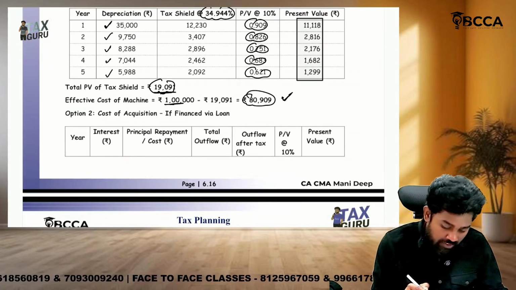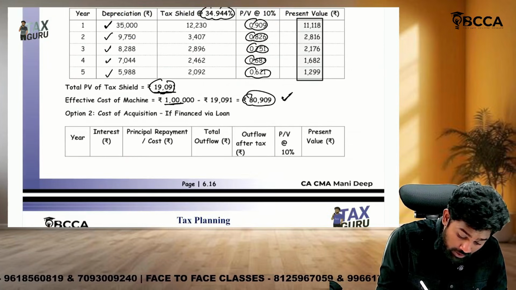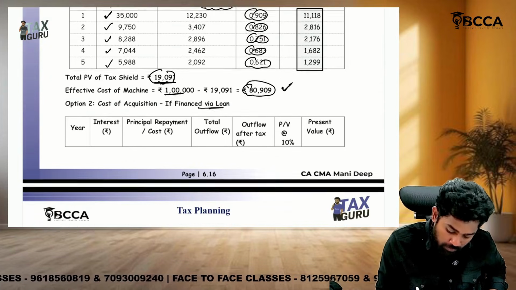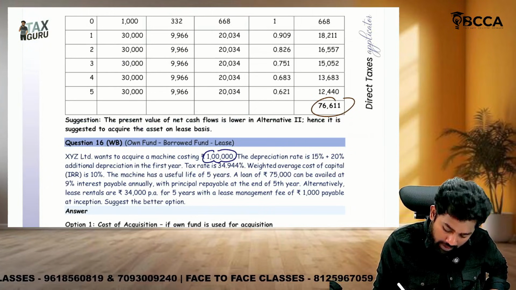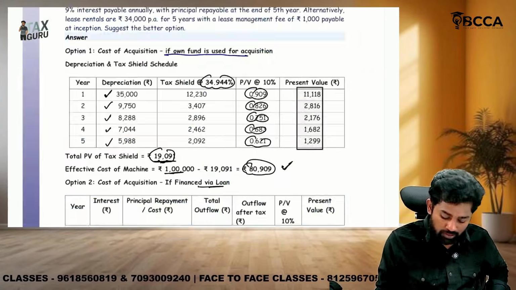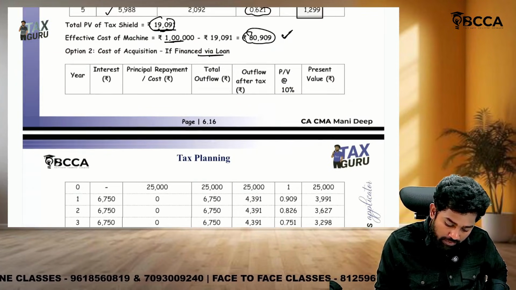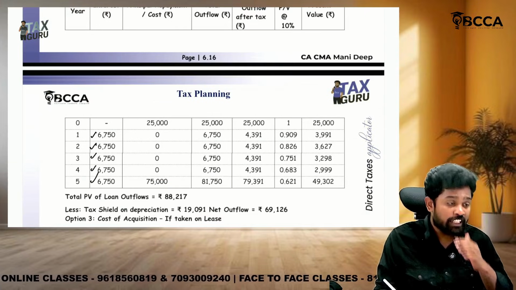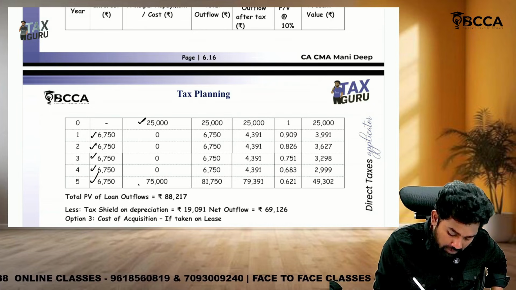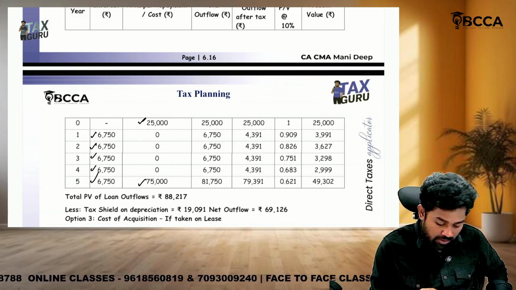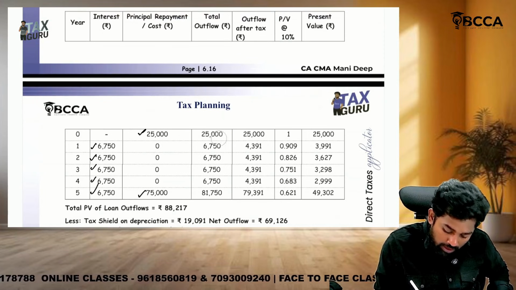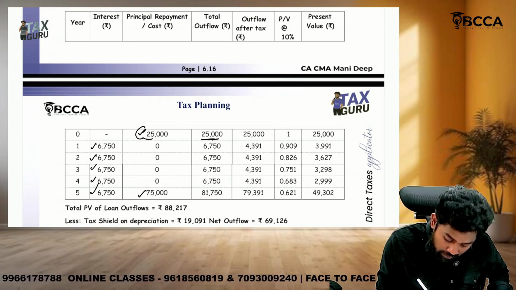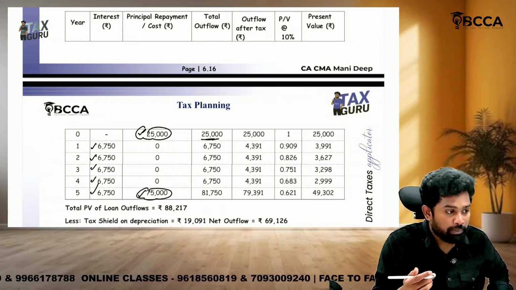But if you finance it with loan, sir, then two things. You will have interest expense as well as depreciation also. See, if financed via loan, interest. Sir, why interest? Because they are taking only 75,000 as loan. So if they take 75,000 as loan, every year they need to pay how much? 6,750, 6,750, 6,750 as interest. First year they pay 25,000 and fifth year they are paying 75,000. This is the total cash outflow. On the loan, 25,000 is the down payment and 75,000 is the repayment of loan.